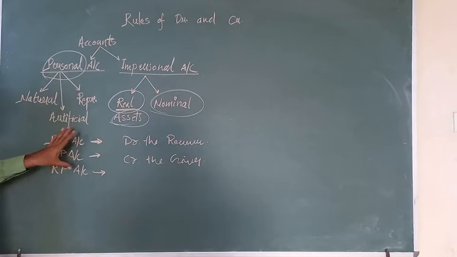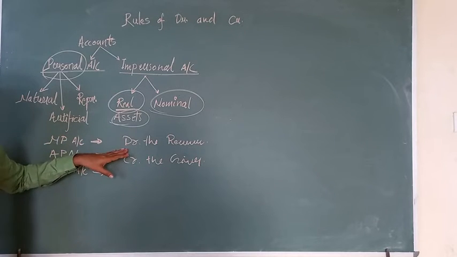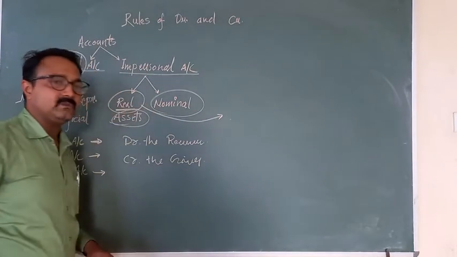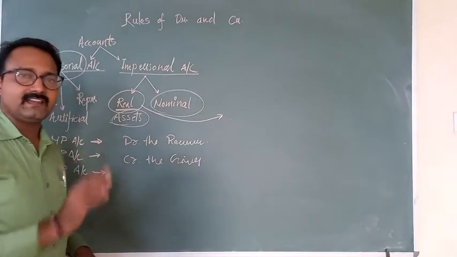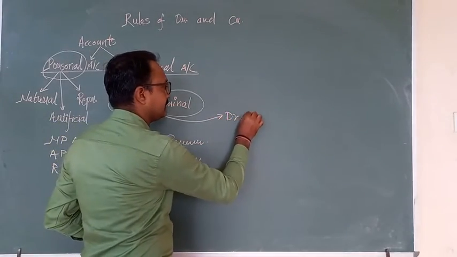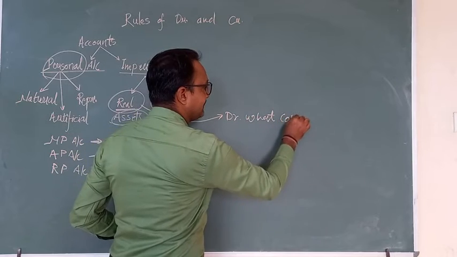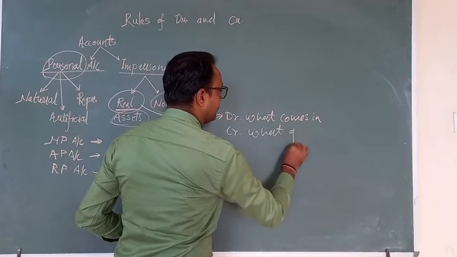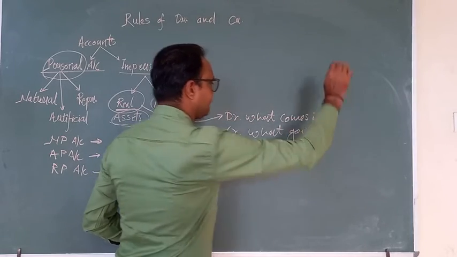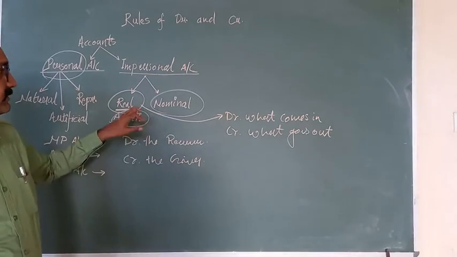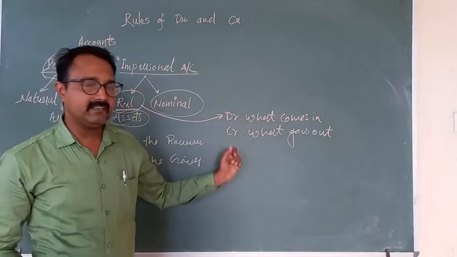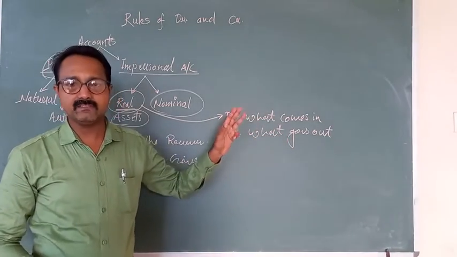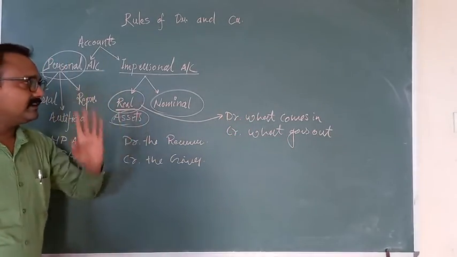First we saw the rule for the personal account, and second we have the rule related to the real account, that is, assets. The rule for the real account: debit what comes in, credit what goes out. Debit what comes in means what enters the business. Credit what goes out means what leaves the business. That is the rule for the real account.